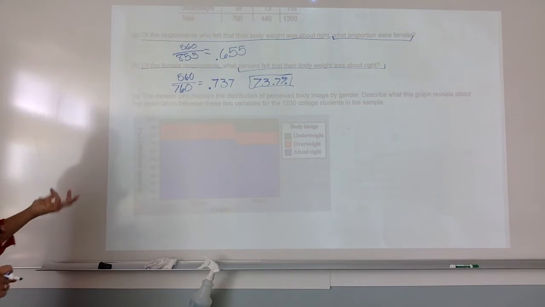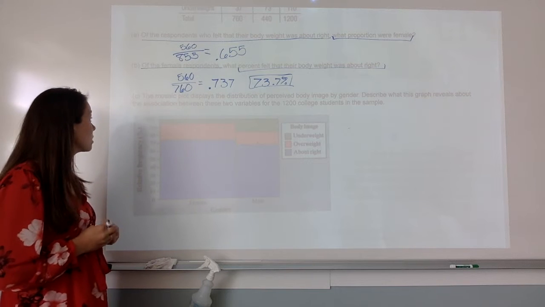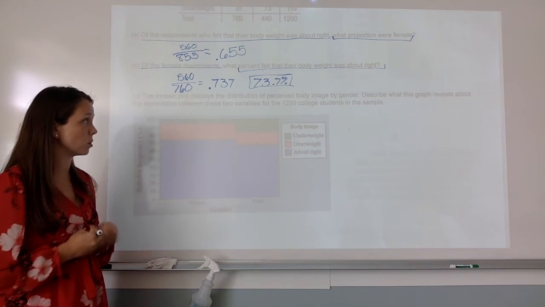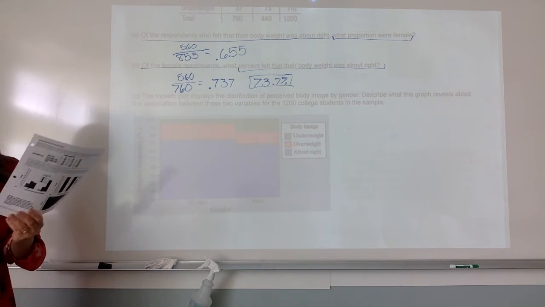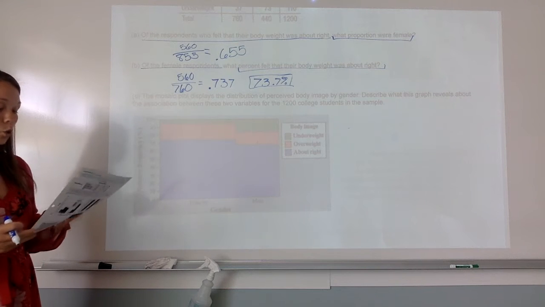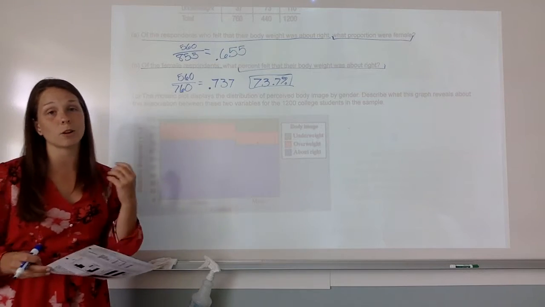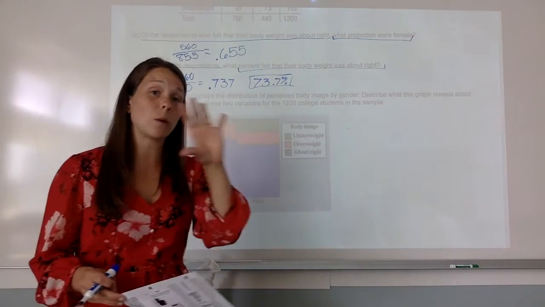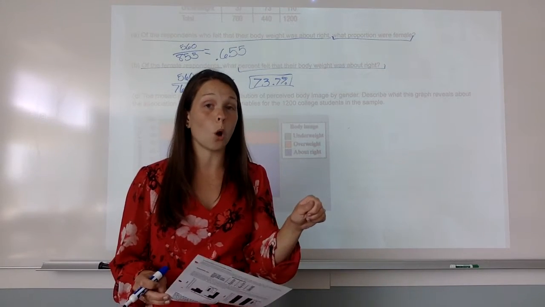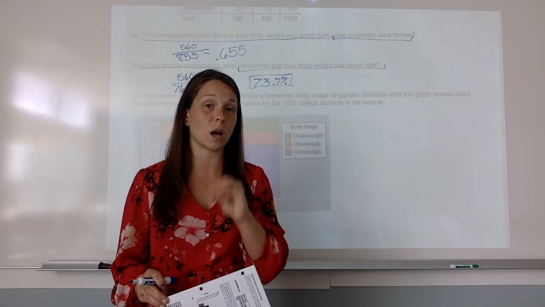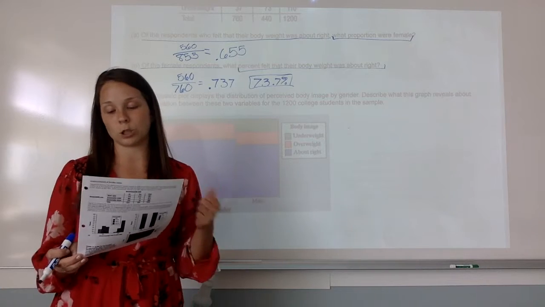Part C, the mosaic plot displays the distribution of perceived body image by gender. Describe what this graph reveals about the association between these two variables for the 1,200 college students in this sample. The big piece here is it's saying describe what this graph reveals about the association between the two. It's not saying that there's a cause and effect. We'll get into when we're allowed to use that language later on. So if you use cause and effect, know that you should not be using cause and effect. There's only special circumstances when we're allowed to use that language. Instead, it's talking about the association.